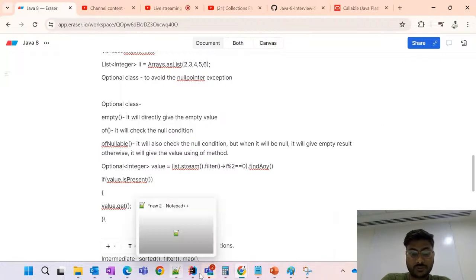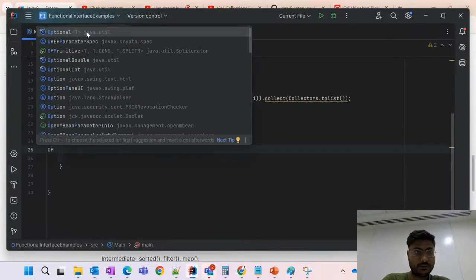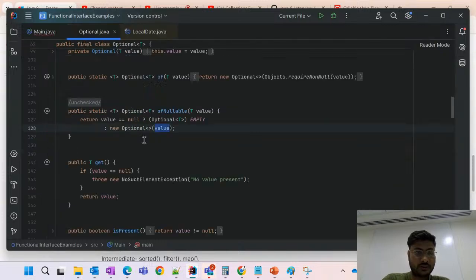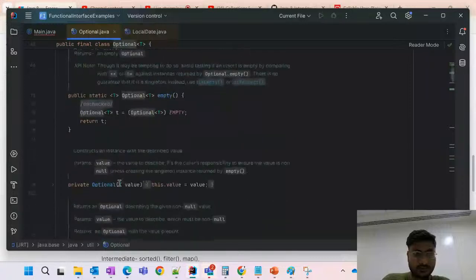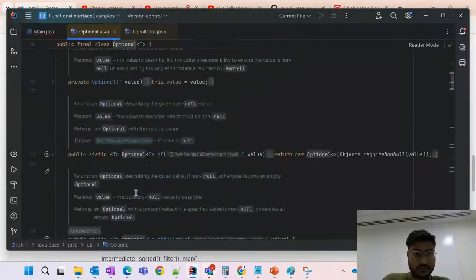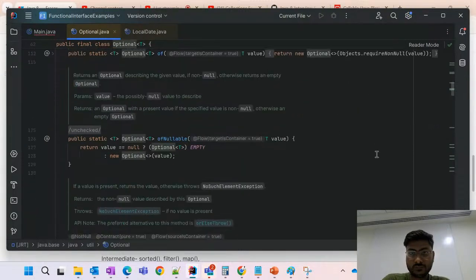If I show you in the code, if I go to that Optional, you can see that we have many methods: empty and of. Of will do the requireNonNull check on that value.